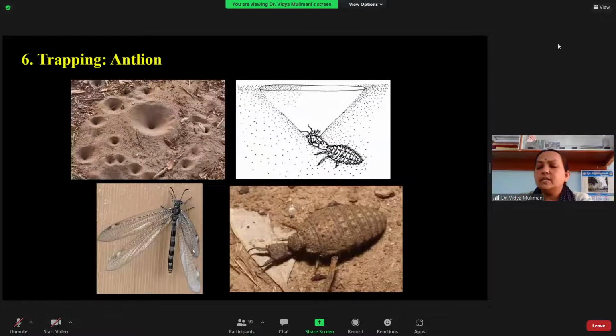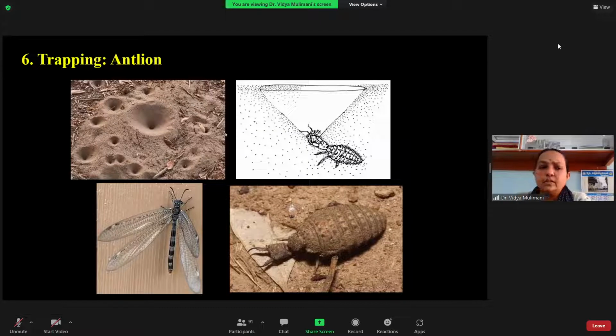Next you have trapping. Certain insects also make a trap for catching the prey. The best example under this category is the antlion, the Myrmeleontidae. They are called antlions because their main prey is ants.